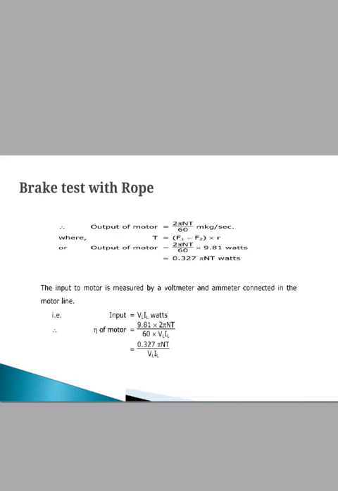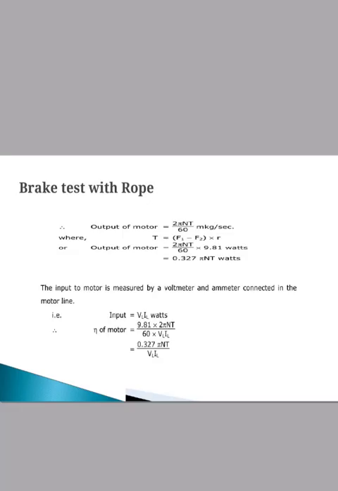It is given by 2 pi N T divided by 60, where torque is the difference of the two forces, F1 minus F2, into R. Here R is the radius of the pulley. Or we can use the output of motor as 2 pi N T divided by 60 into 9.81 watt.